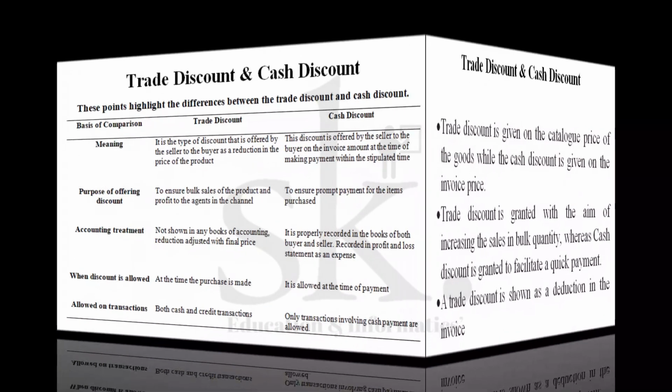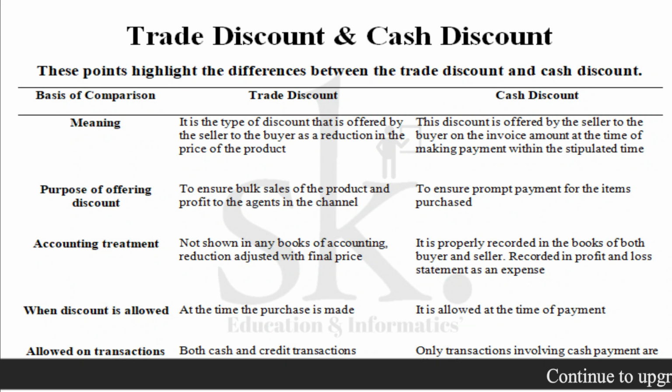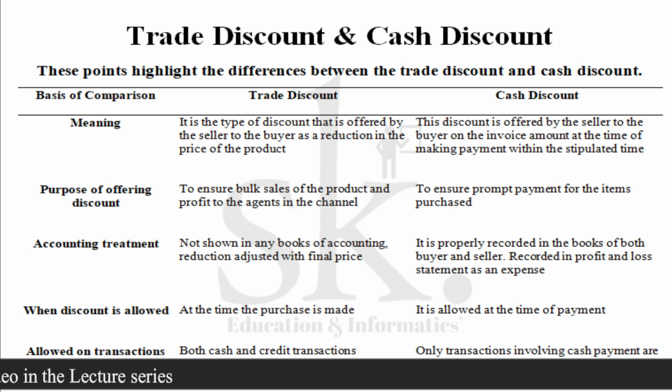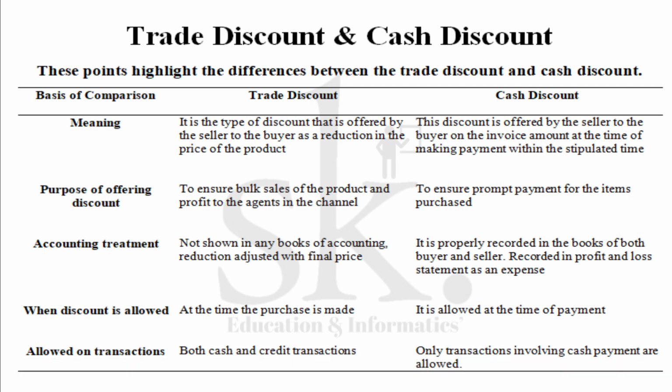So to conclude, let's understand the difference between the trade discount and cash discount. From the point of view of the first point, meaning, it is a type of discount that is offered by the seller to the buyer as a reduction in the price of the product, which we said, catalog price minus the trade discount is the invoice price. On the other side, cash discount is a discount offered by the seller to the buyer on the invoice amount. So one is on a catalog amount, the second is on an invoice amount. What is the purpose of offering the discount? The purpose is bulk sale and profit in case of trade discount.